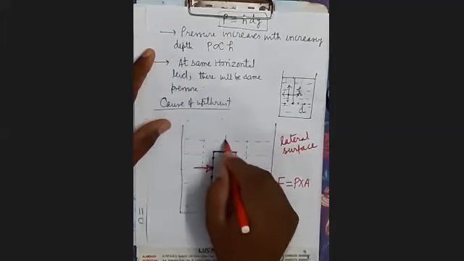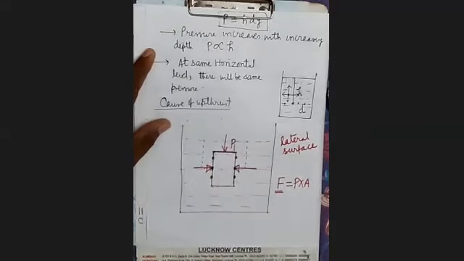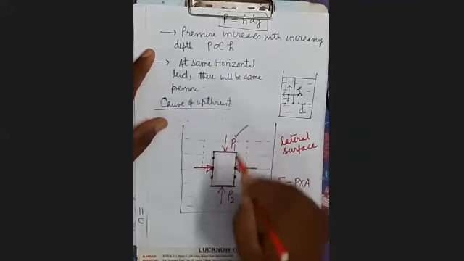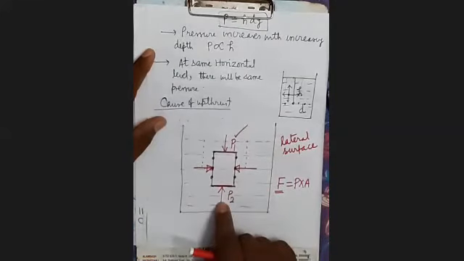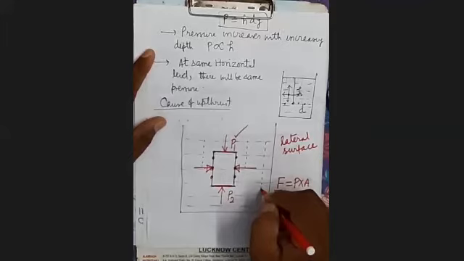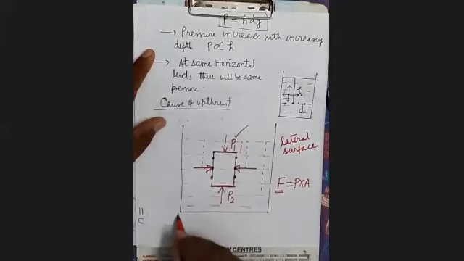At the top surface, pressure is acting in what direction? Downward direction. At the bottom surface, pressure is acting in what direction? In upward direction. Which pressure will be bigger, P1 or P2? You can see P2 is the pressure at a greater depth than P1. Therefore, P2 will be greater than P1.